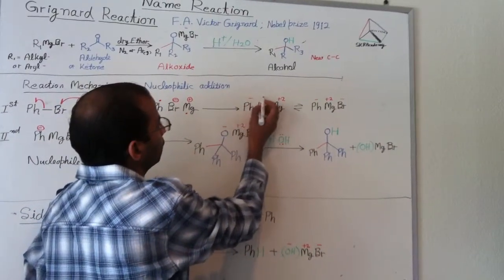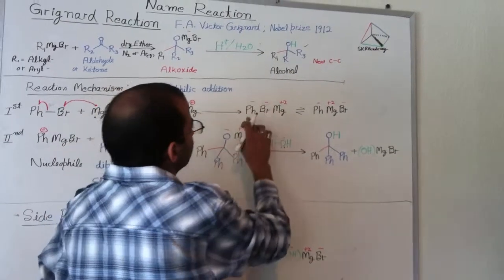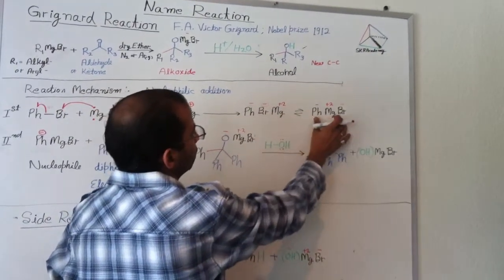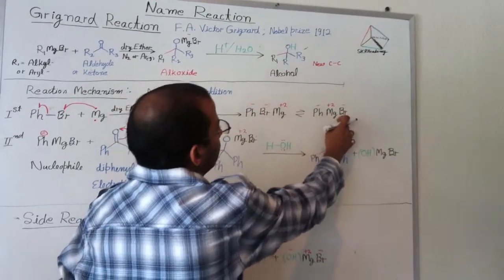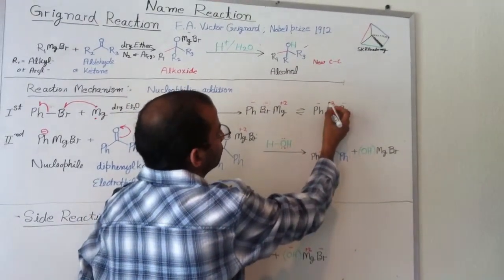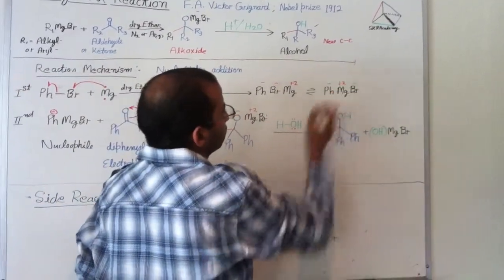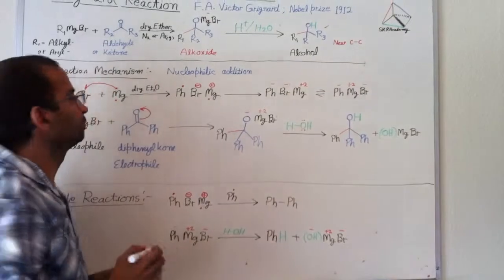So it gets negative charge. So phenyl bromide and magnesium can also be represented like this, phenyl magnesium bromide, and magnesium, since it donates 2 electrons, therefore it gets 2 positive charge.